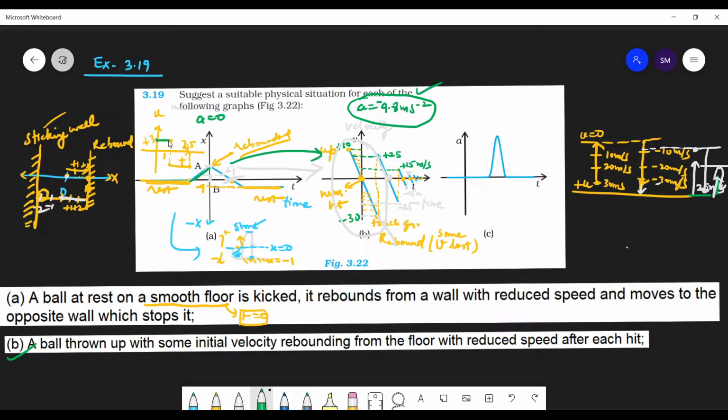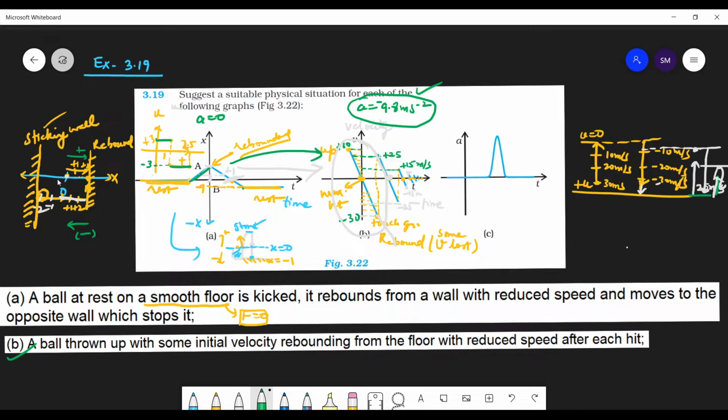So suppose this velocity is plus 3, here also velocity, but it is minus 3 because the direction is changed after rebounding. This direction is positive, this direction is negative. So you will have negative velocity, but yes, this will be for a longer time.